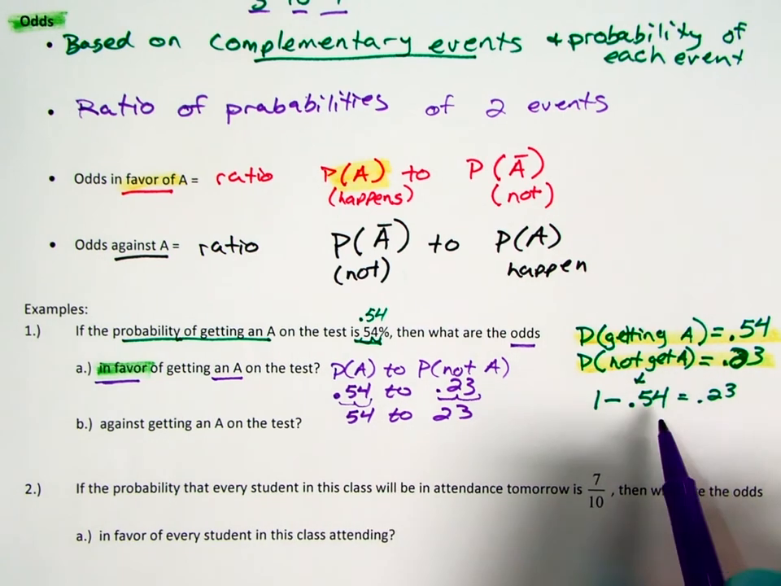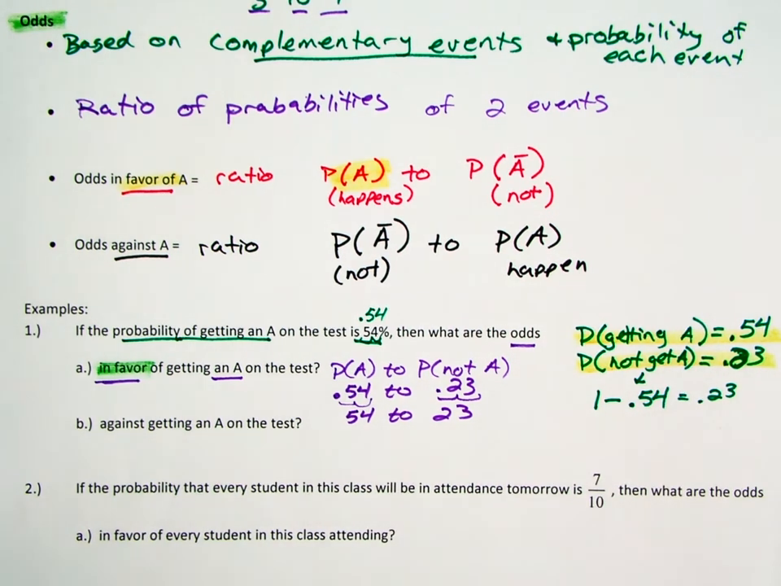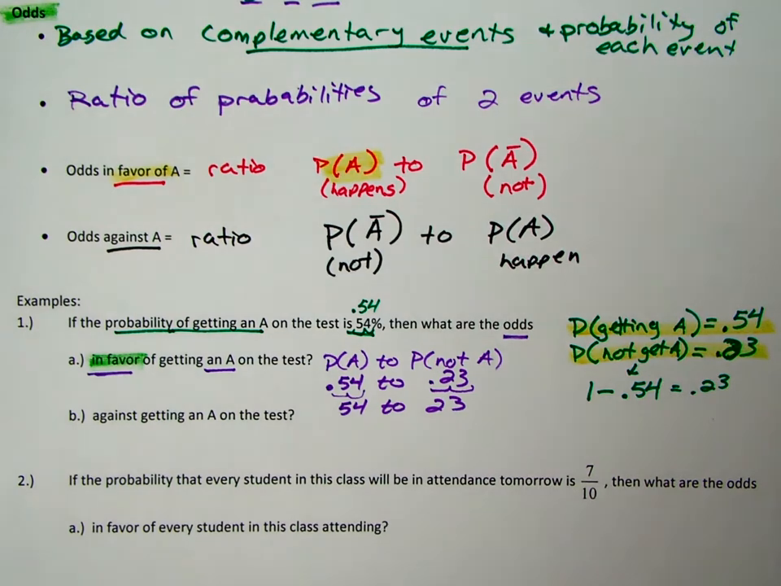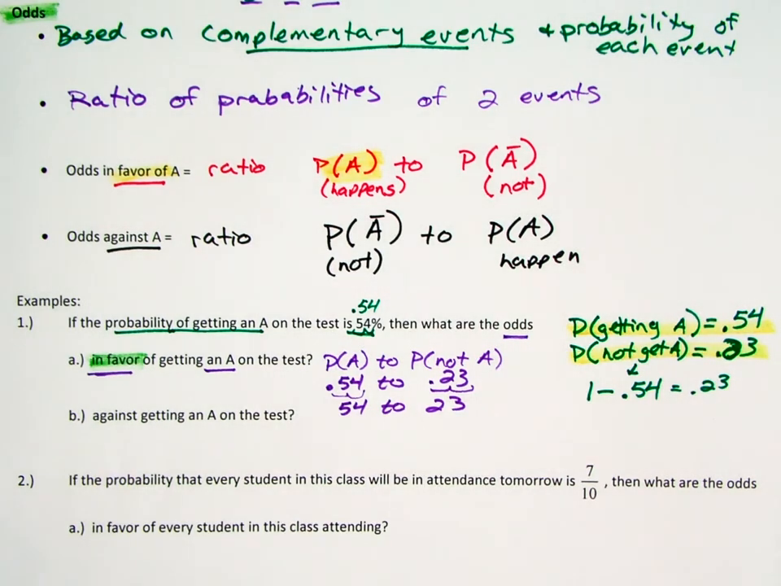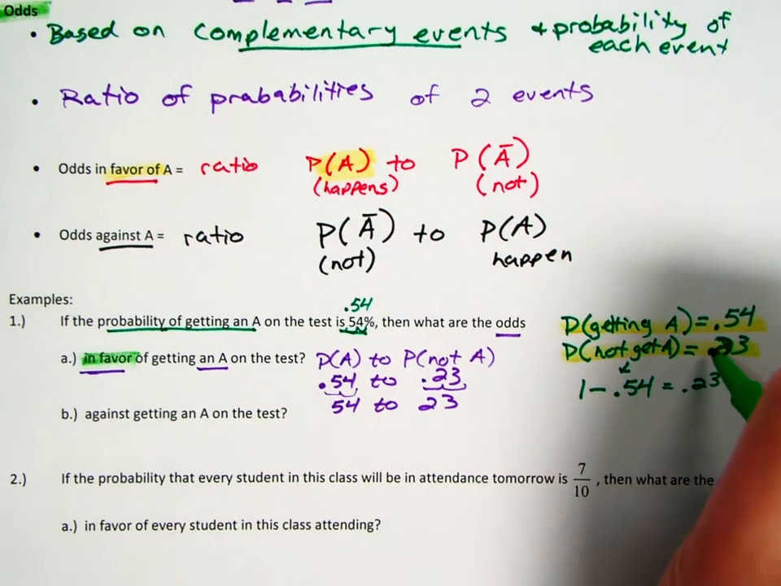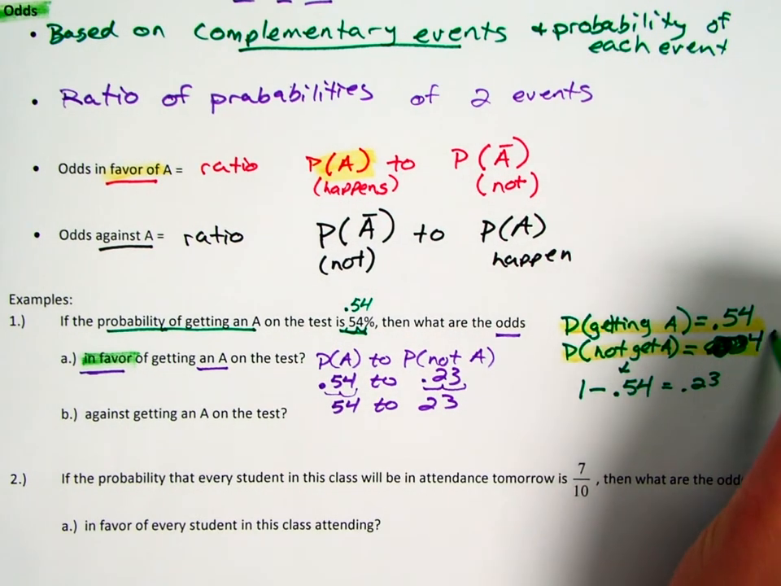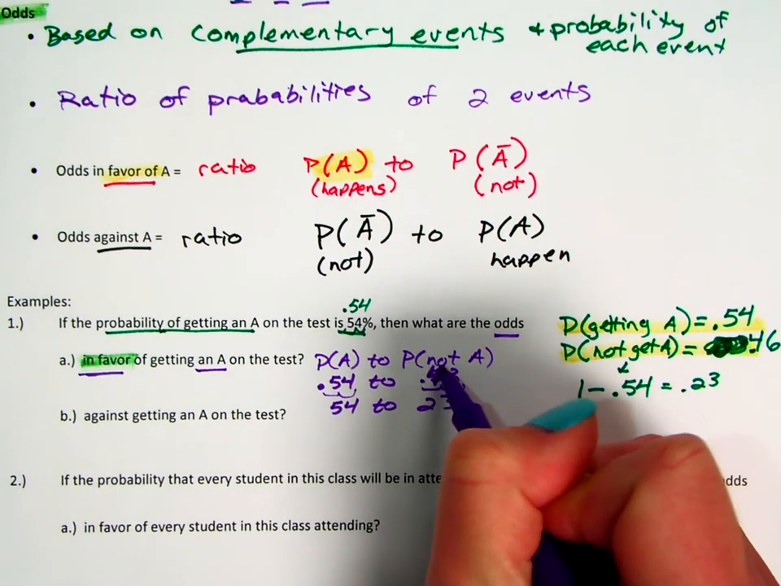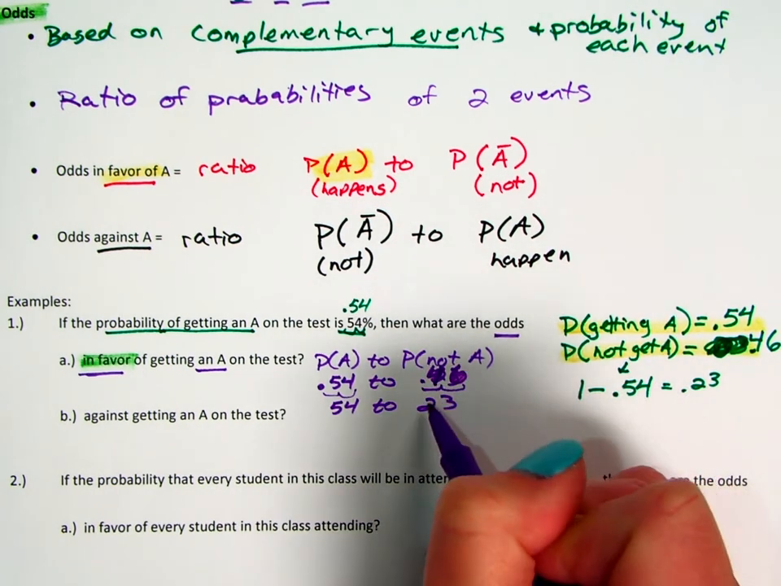I'm sorry, 1 minus 0.54 is not 0.23, is it? That's what you guys were probably noticing a while ago. So 1 minus 0.54 is actually 0.46. So I apologize. Let's get rid of that. That's 0.46, which means this one is 0.46, which means this is